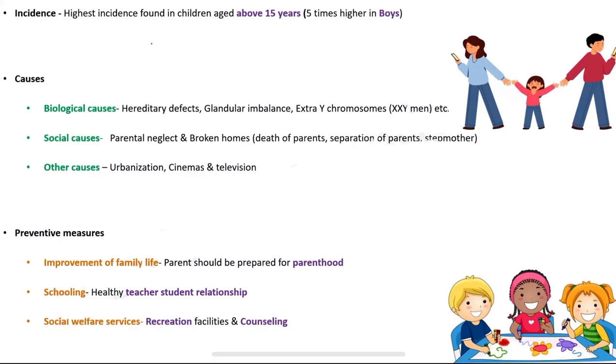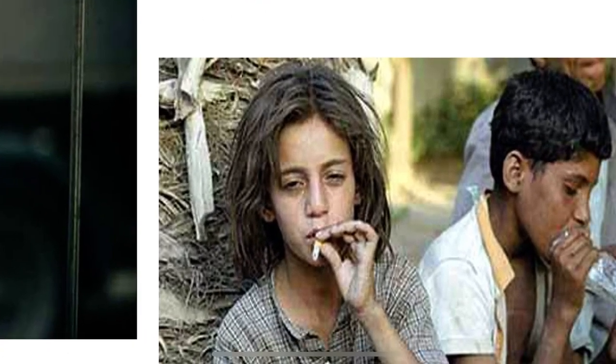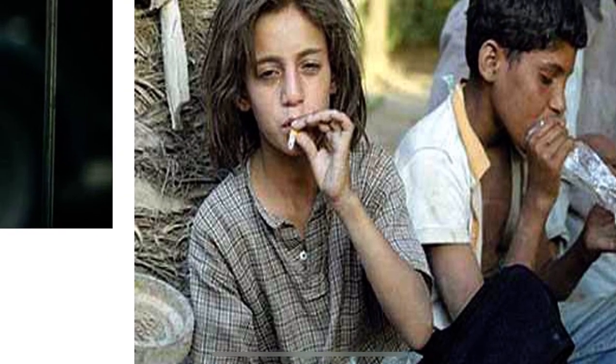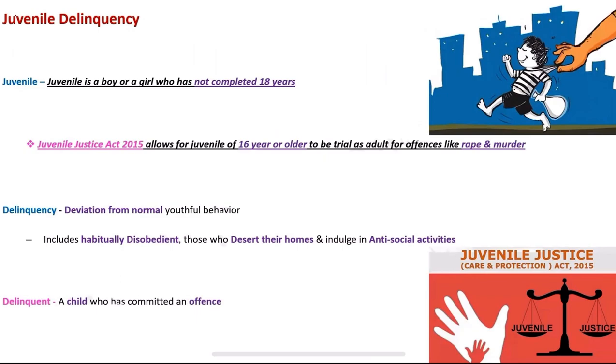And then the child has to be guided, and education facilities and general health services also need to be provided if the baby is getting into other crimes. Okay, I hope it is clear.